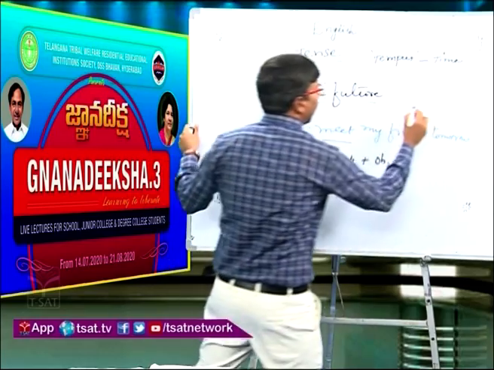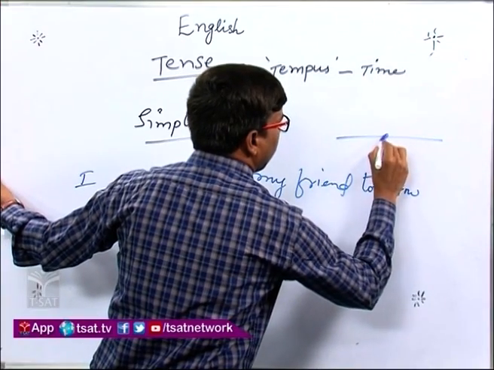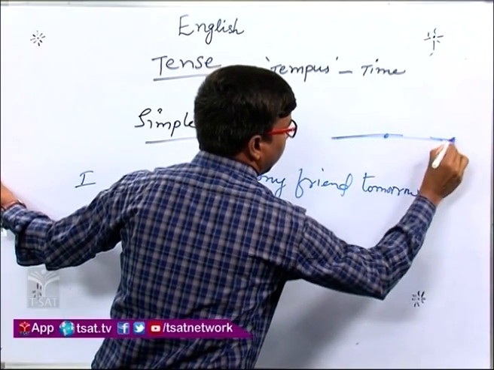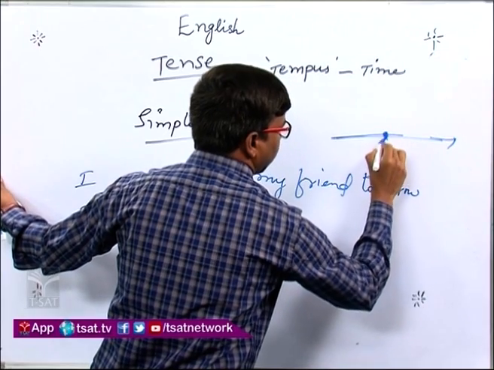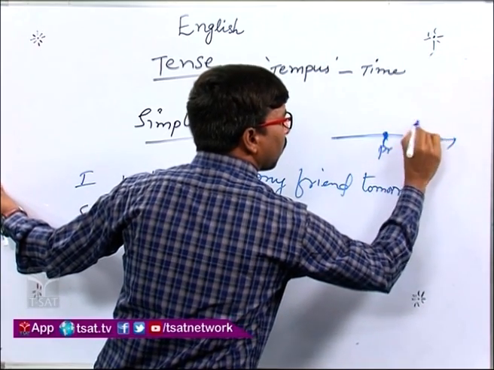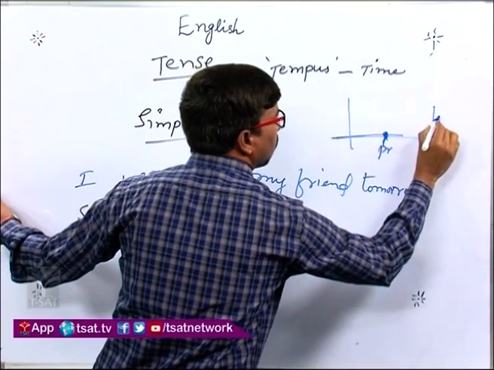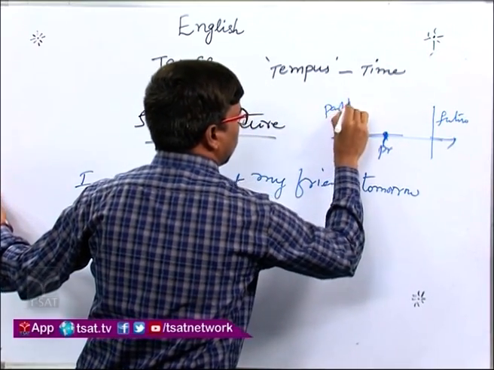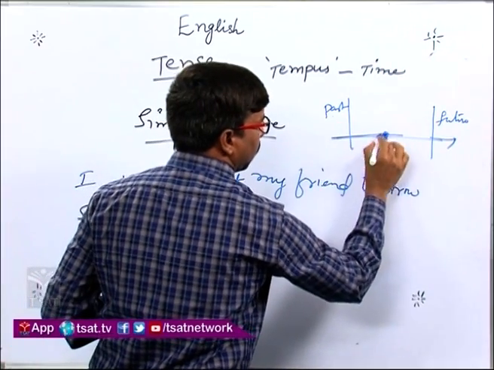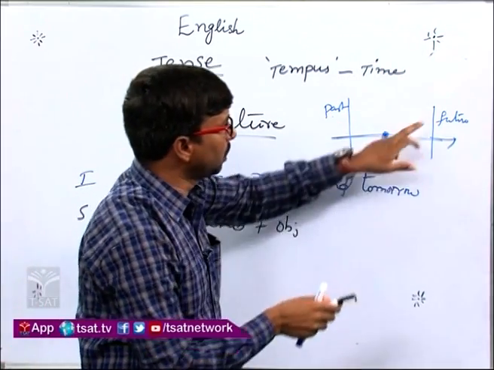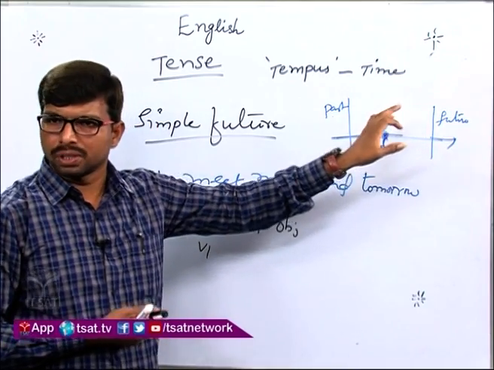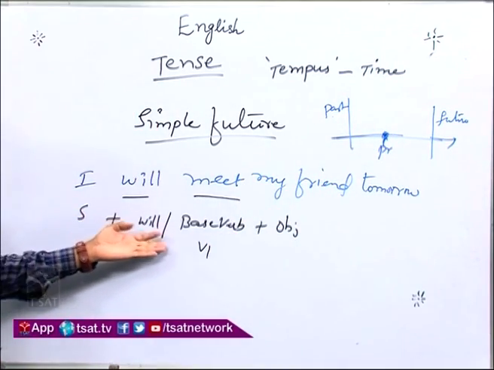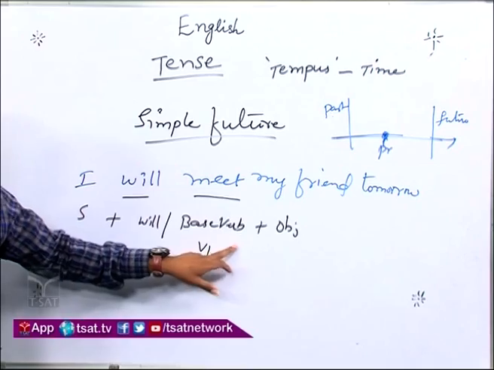If you see the timeline, this is the timeline and this is present, this is past and this is the future. So, whatever actions will occur in the future, we have to use simple future. The structure of simple future is subject, will or shall plus base verb plus object.